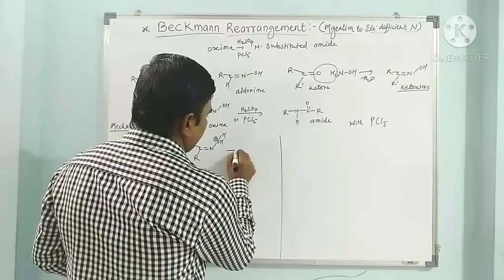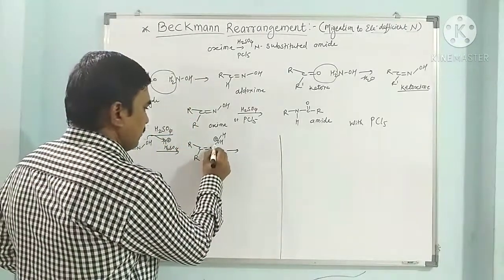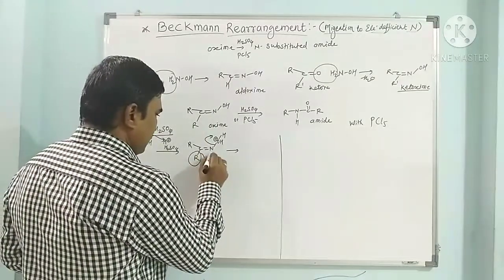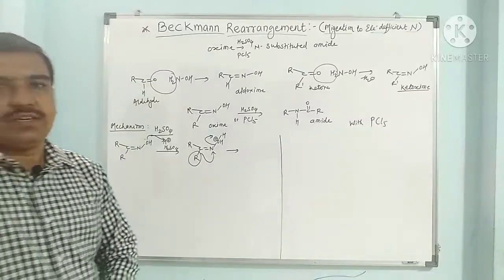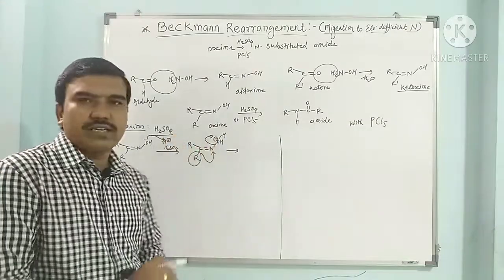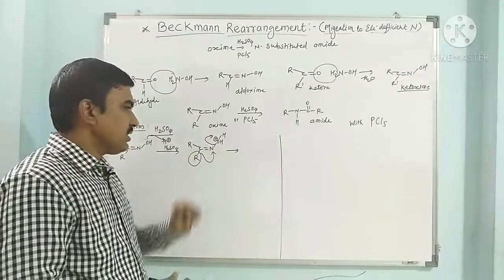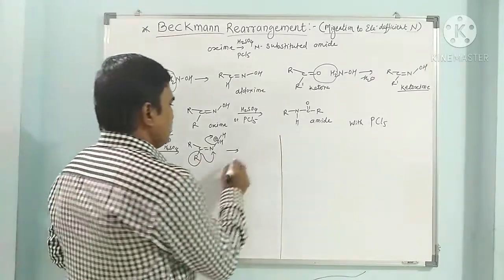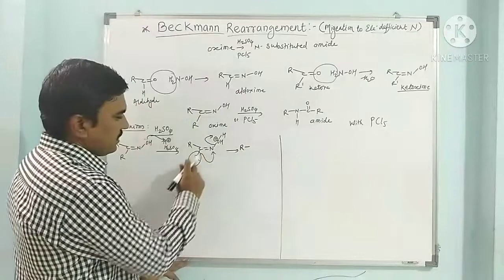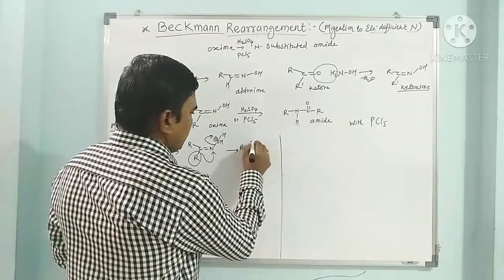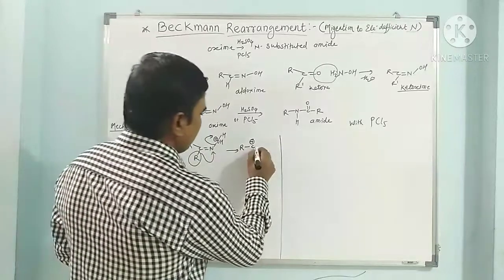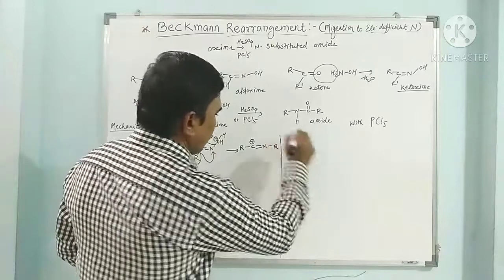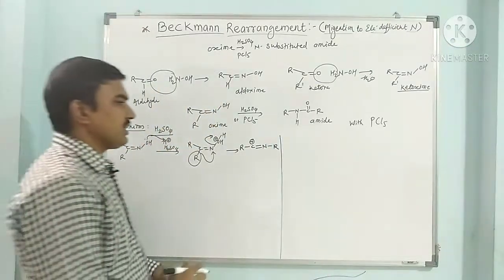Here now rearrangement takes place followed by dehydration. So this water molecule when detached from this nitrogen, simultaneously this R migrated to electron deficient nitrogen. After dehydration, nitrogen can receive positive charge, means it becomes electron deficient. Simultaneously R group attacks on the electron deficient nitrogen. So we get here this R departed from this carbon. So this carbon will receive positive charge, and this nitrogen is doubly bonded to carbon. So here R migrated. So we get this carbocation intermediate.